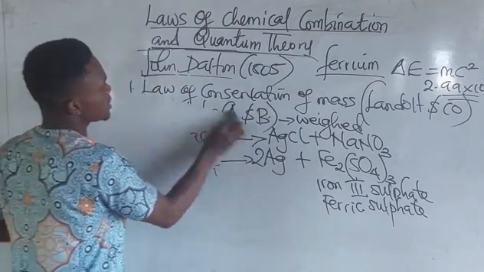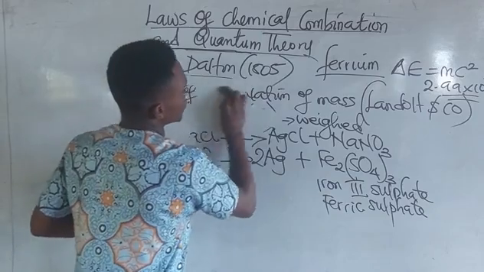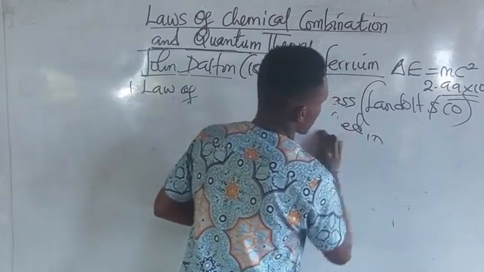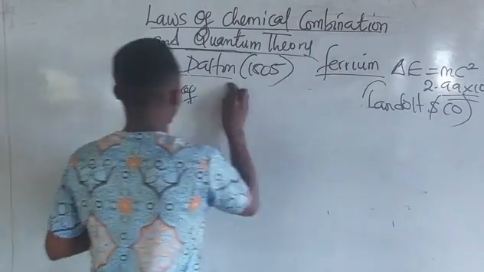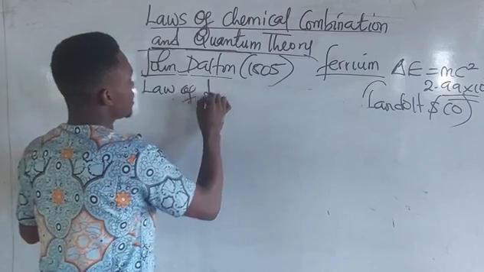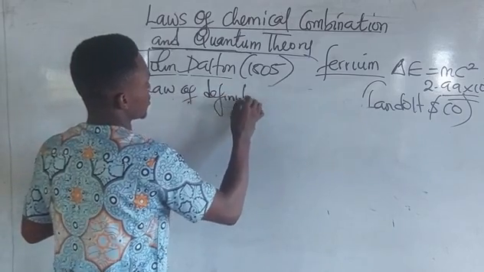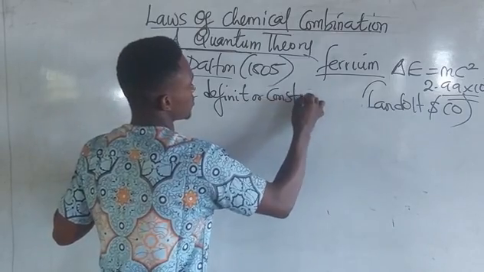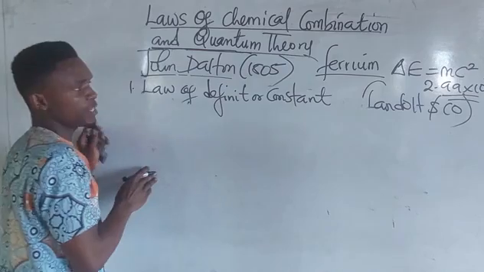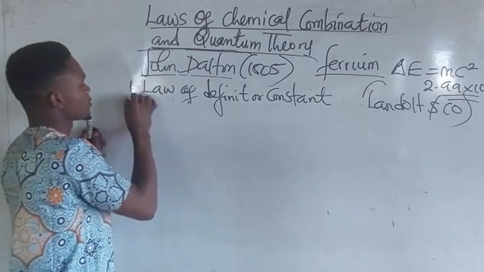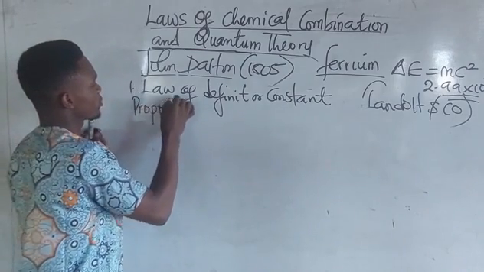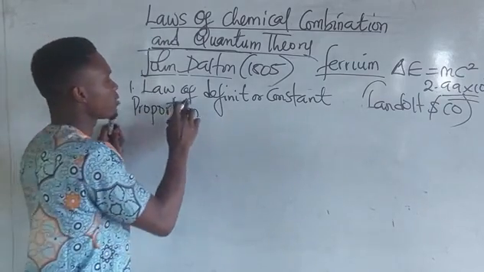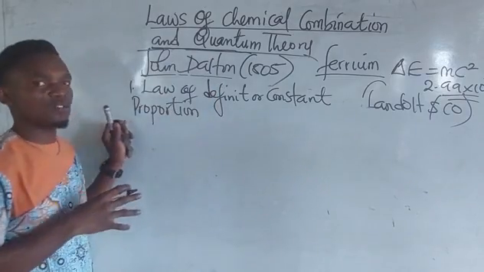The next one is the law of definite or constant proportion. Uniben does not bring calculation on this very aspect.